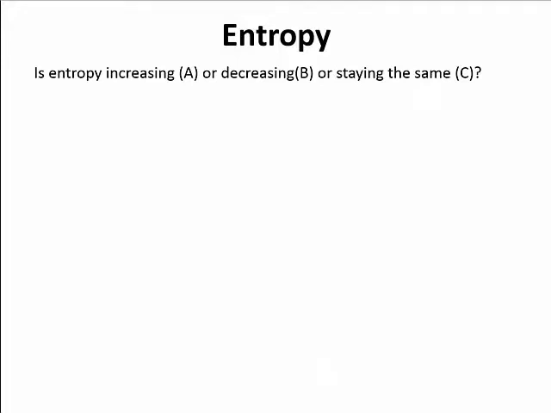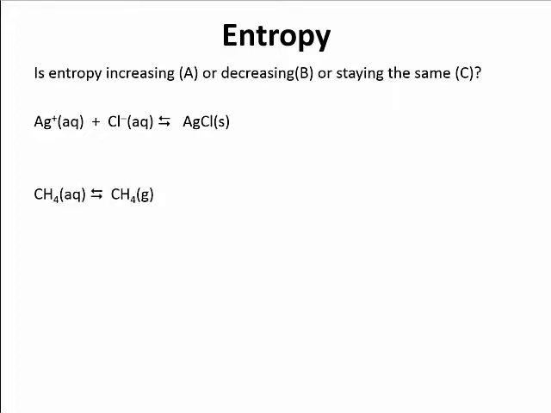All right, so let's look at a couple more examples and just try to predict these. And we're going to try to predict what's happening as we go from reactant to product side. So here I have two aqueous particles going to a solid particle. What would we expect to happen with entropy? Would it increase, decrease, or stay the same? So for this one, we have two aqueous particles going to one solid particle. So we're going from the aqueous form, which has more freedom of motion, to the solid form, which has less freedom of motion, so we'd expect this entropy to be decreasing.